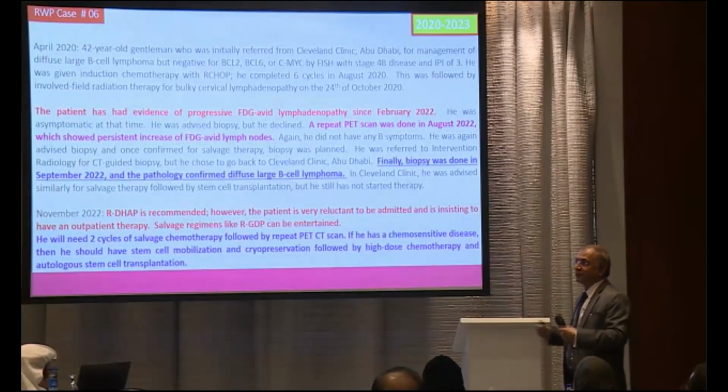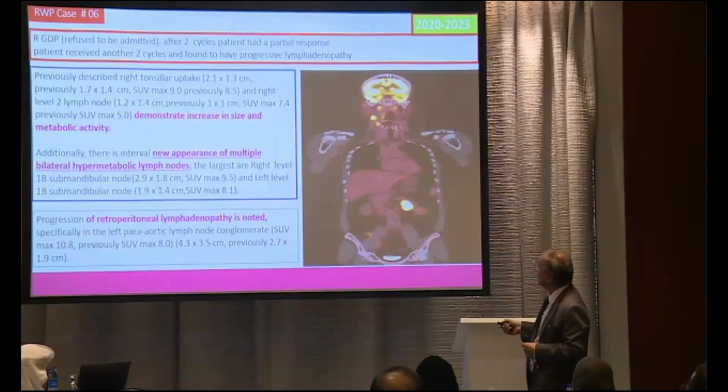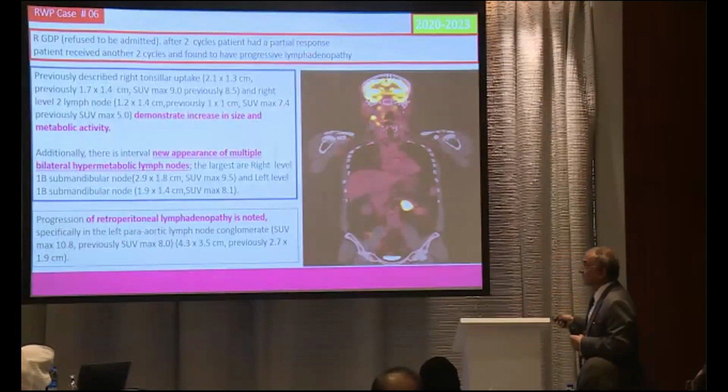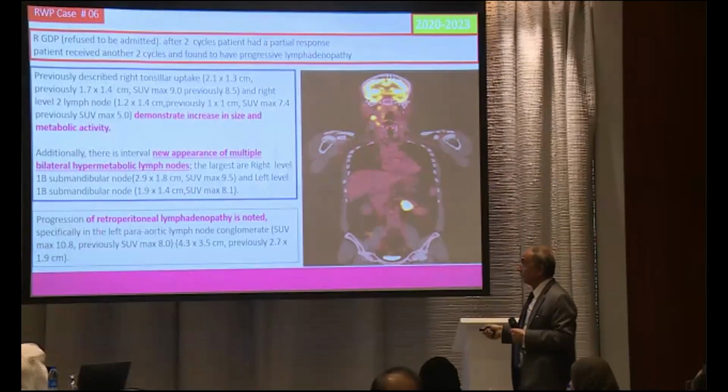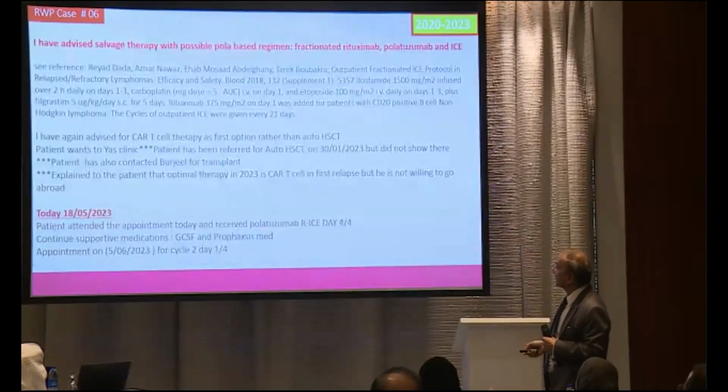So he was given R-GTP, and he refused to be admitted because he didn't accept DAP. After 2 cycles, the patient had a partial response, and received another 2 cycles, but again progressive disease was found. This is our progressive disease after chemotherapy, 4th cycle, with new lymph nodes in the retroperitoneum and also in the neck.